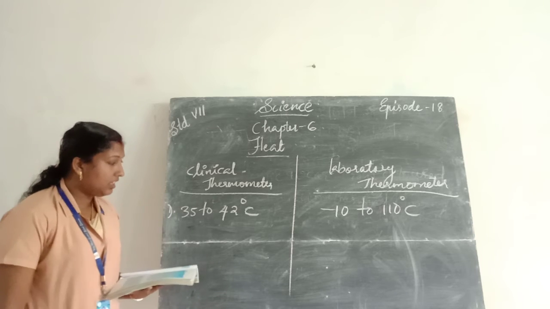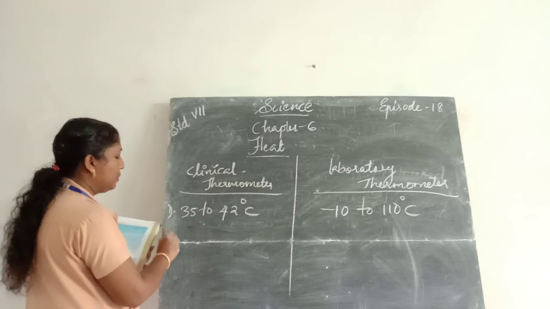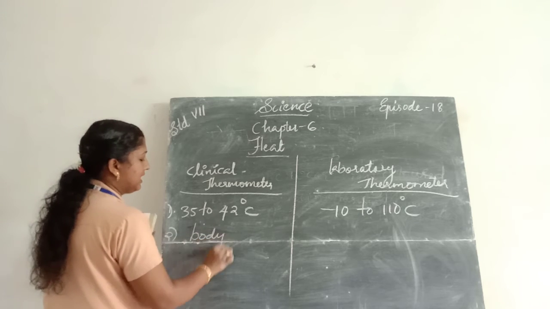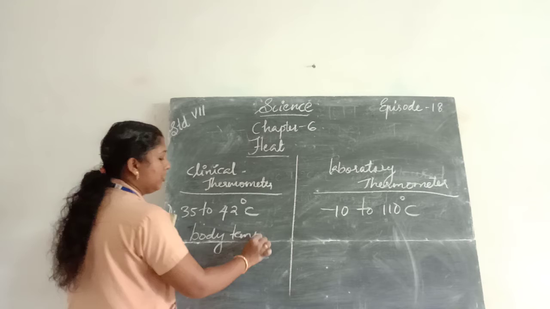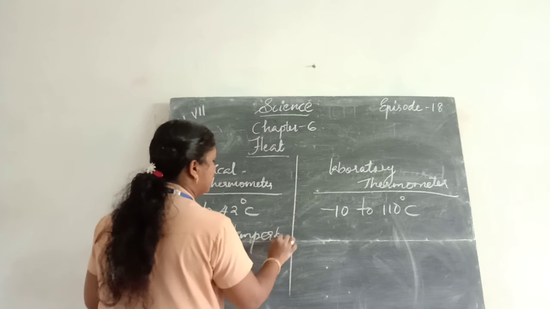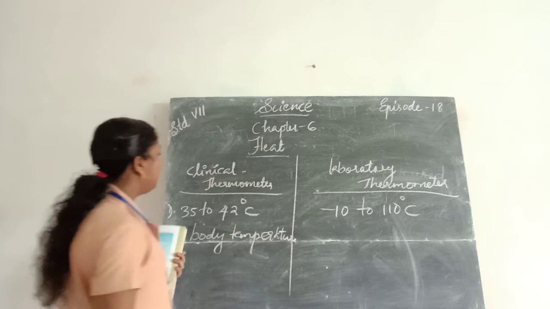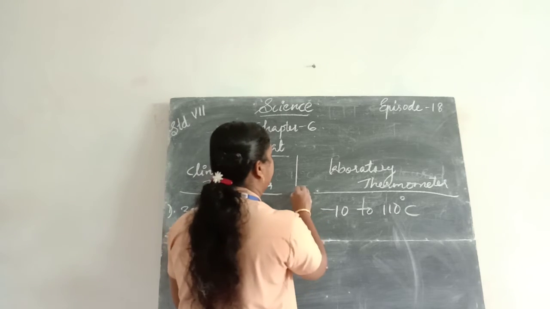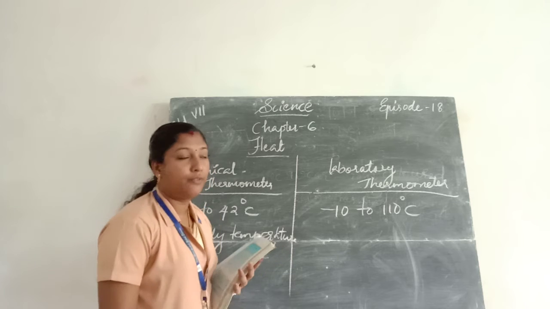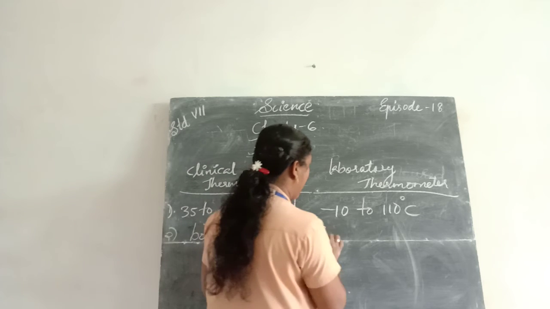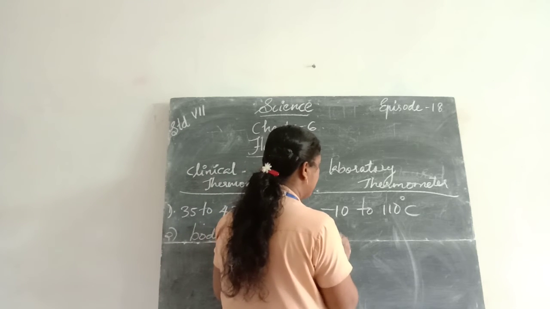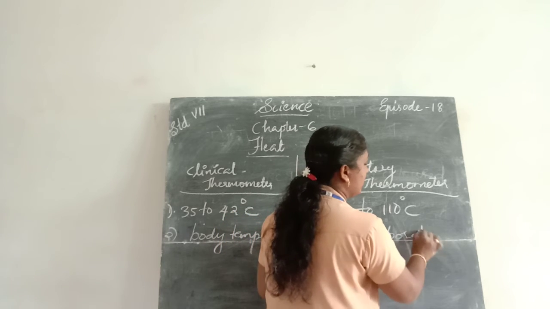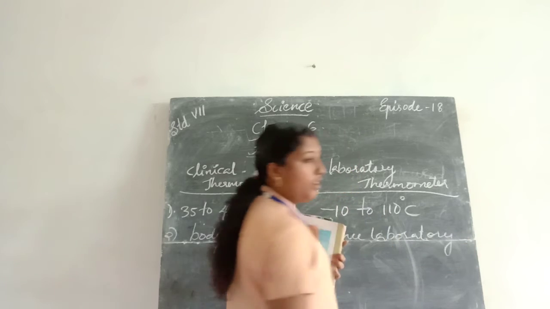Next, the clinical thermometer is used to measure body temperature, but the laboratory thermometer is used in the science laboratory. Okay.